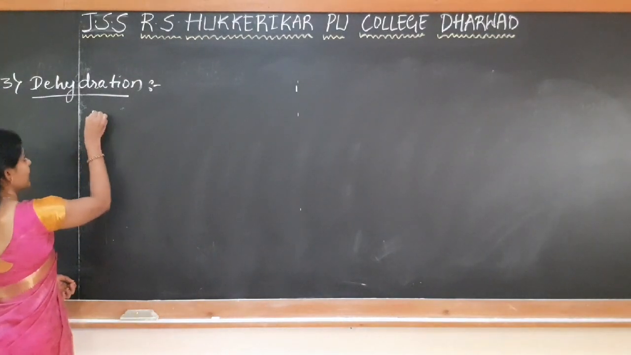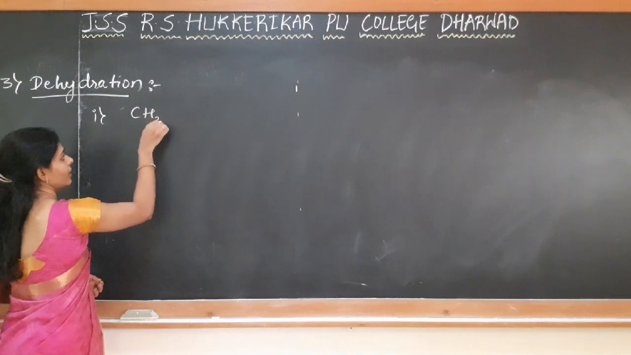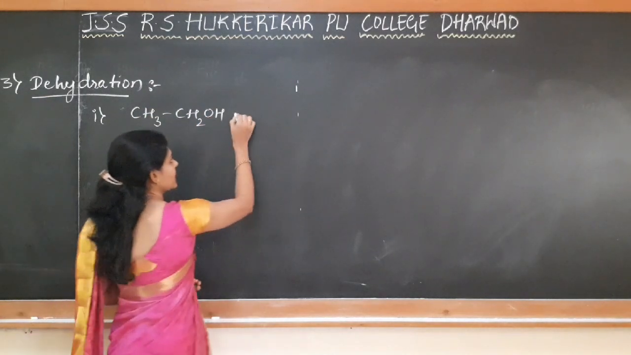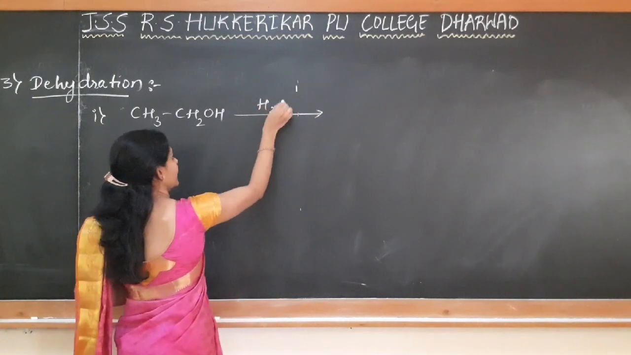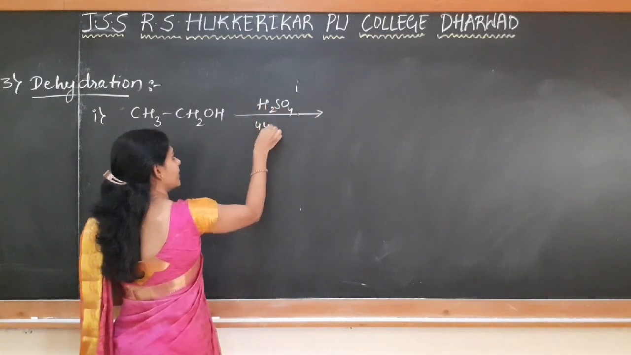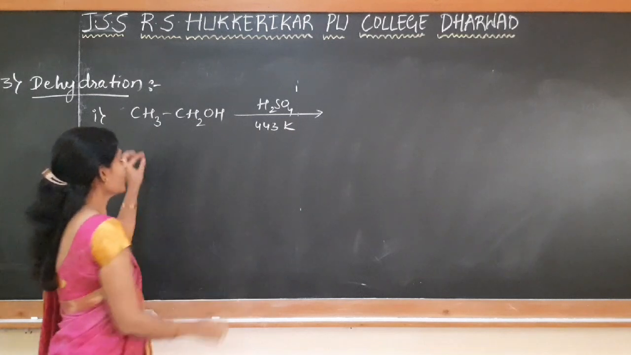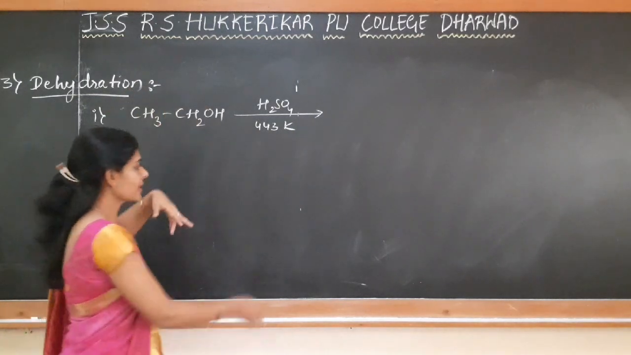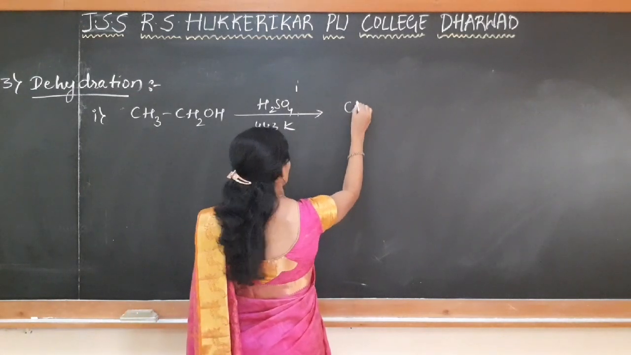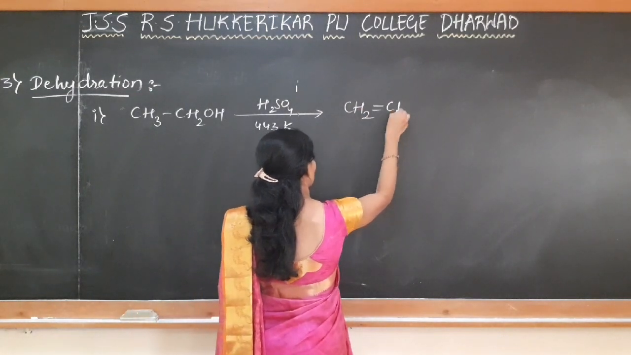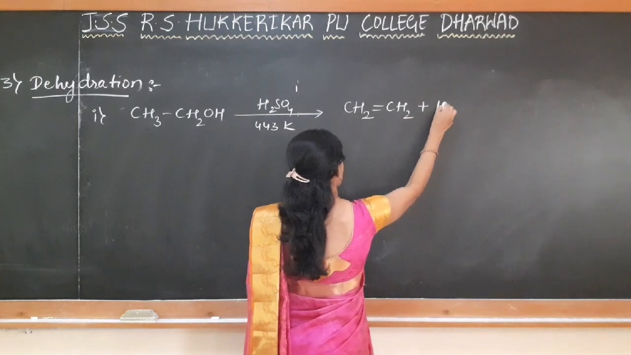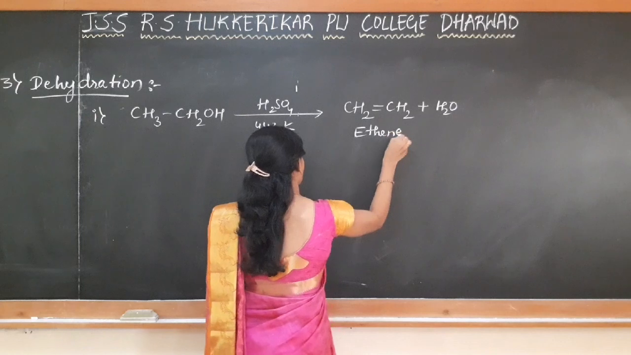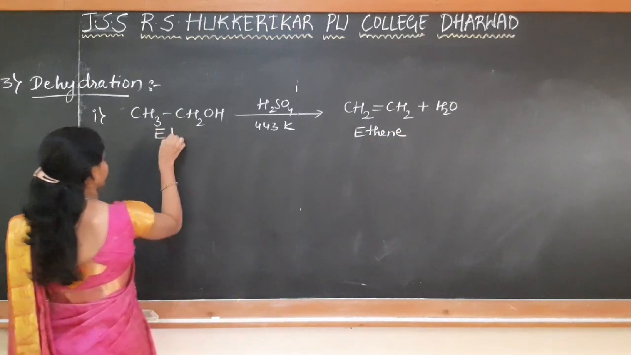The first example I take here is ethanol, that is ethyl alcohol. When ethanol is heated with sulfuric acid at 443 Kelvin temperature, there is a loss of water: H from this carbon, OH from the adjacent carbon, they are removed as H2O. So there is a formation of CH2=CH2, that is ethene. So ethanol on dehydration gives ethene.